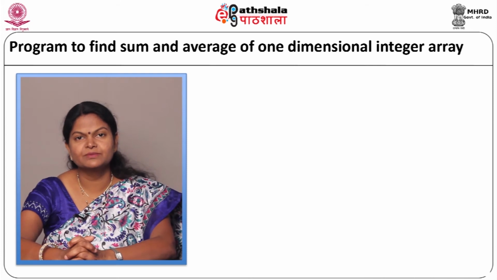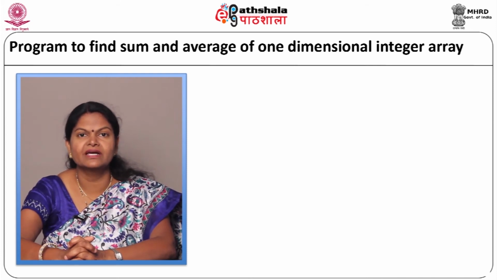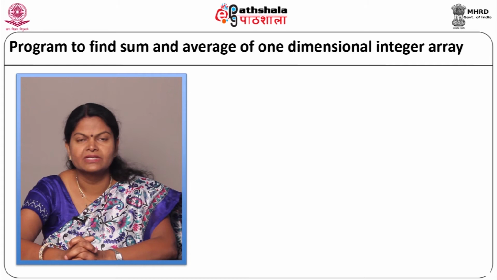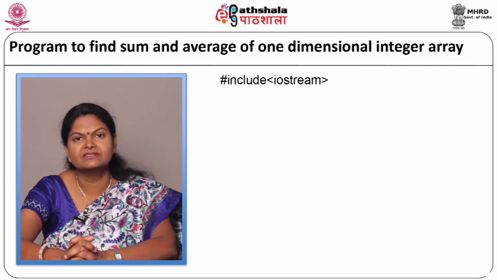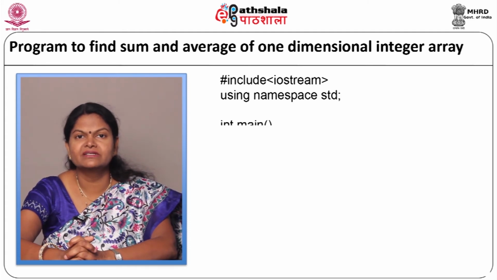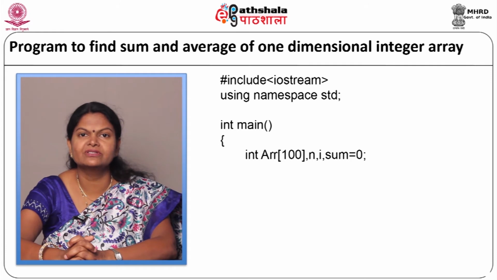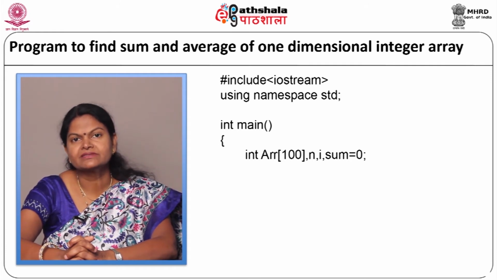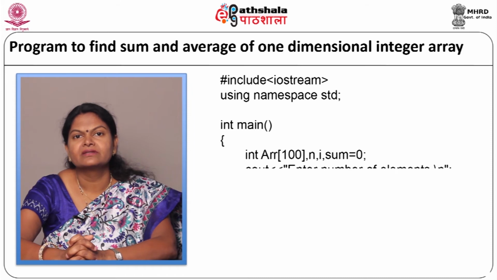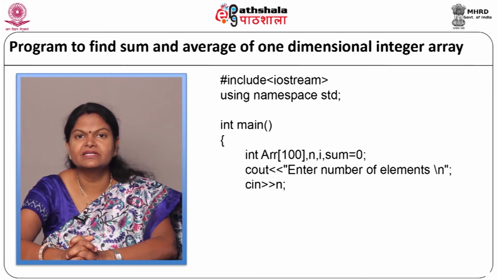Now, let us see the program to find out the sum and average of a one dimensional array. Let us start with our program: #include <iostream>, using namespace std. We will start with our main function. Here first we will declare our variables as integer r[100], i, n. We will declare our sum to be 0 as sum equal to 0. Now, we will take the input from the user as cout, enter the elements of the array, cin >> n.